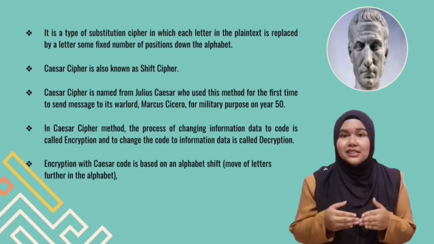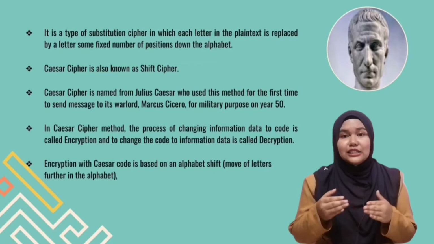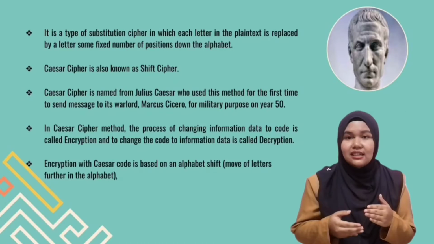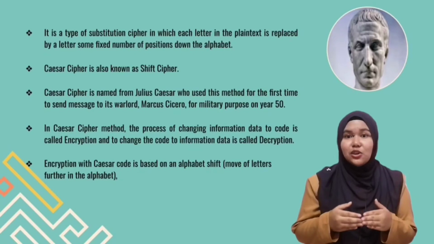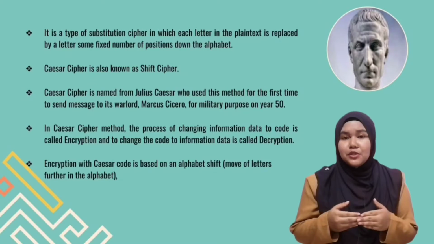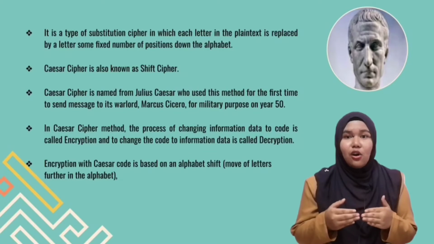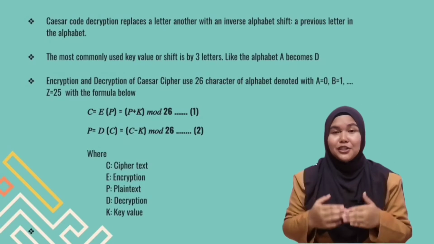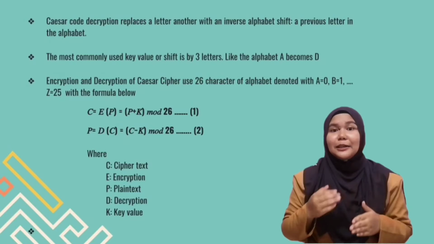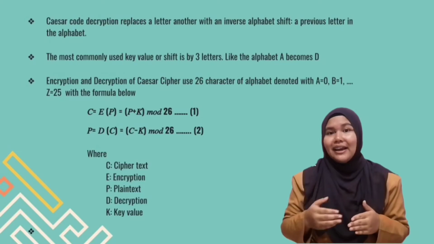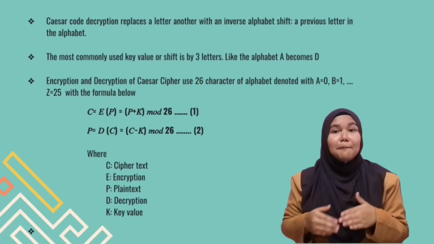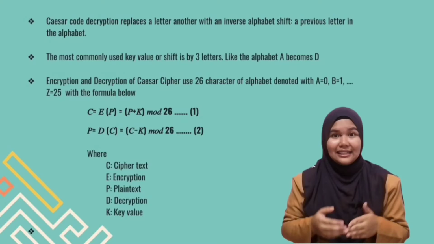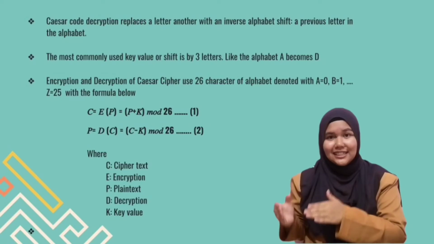The process of changing information data to a code is called encryption. Then, the process of changing code to information data is called decryption. Encryption of Caesar cipher is based on the alphabet shift. Next, decryption of Caesar cipher is replacing a letter with another by an inverse alphabet shift, and the most commonly used shift or key value is 3. For example, A becomes D.